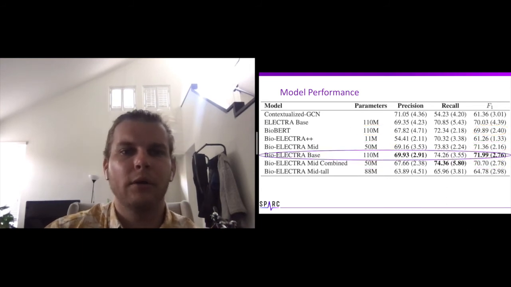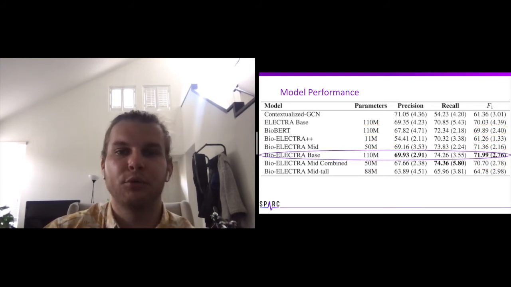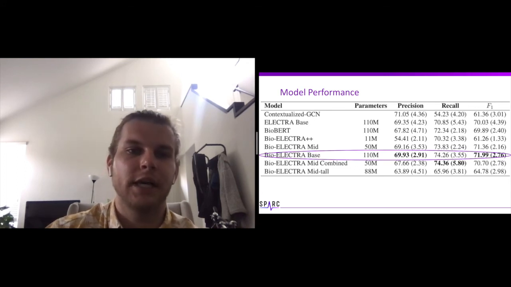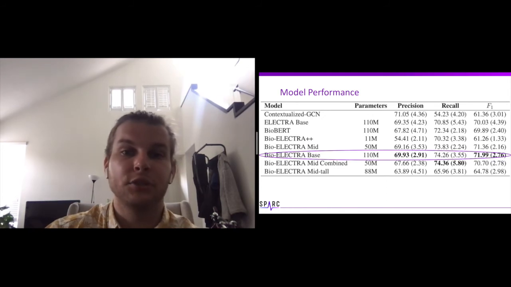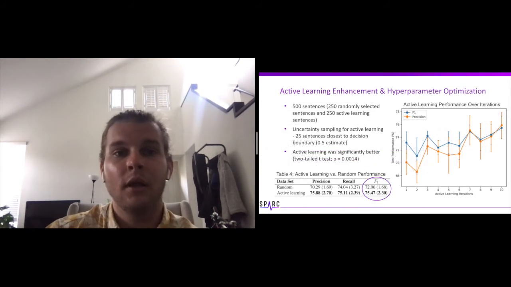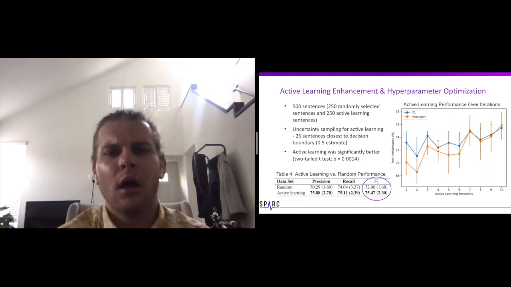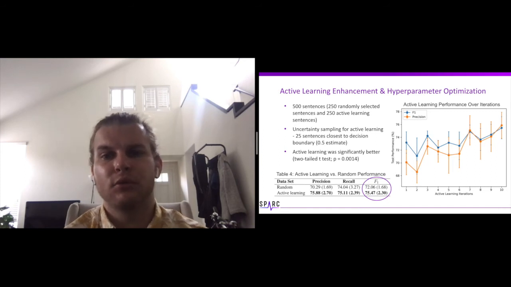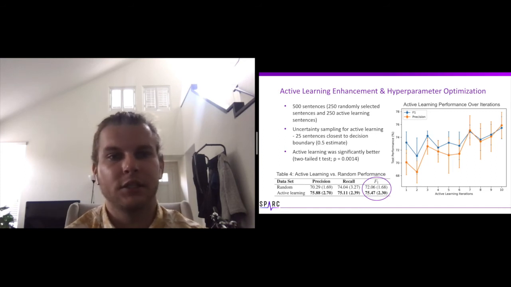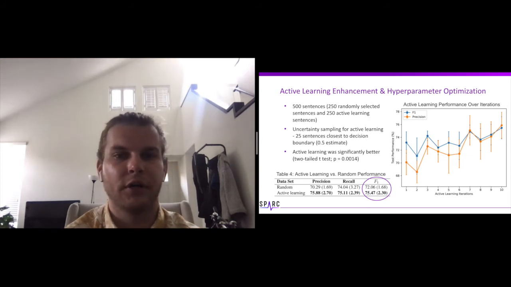In the end though, BioELECTRA base containing 110 million parameters performed the best, achieving state-of-the-art performance in this biomedical relation extraction task. In our next experiments, we exclusively use this model. After settling on a pre-trained model, we focused on maximizing our prediction performance while minimizing curation effort. We randomly selected 250 sentences and strategically selected 250 additional sentences using uncertainty sampling, where we chose the 25 sentences closest to our decision boundary over the course of our iterations. This would be 0.5 in our case.